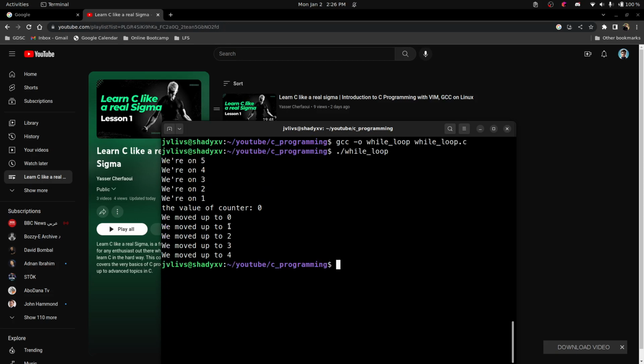Yes, we just put here i, and then we're going to do the same thing basically. We're going to start with for i equals 5, and I make sure that i is greater than 0. Yes, greater than 0, and then i decrements by 1. So we are on. That's what we have written before. We're on, and we escape the line, so nothing happens.